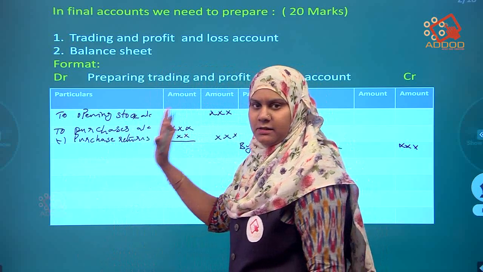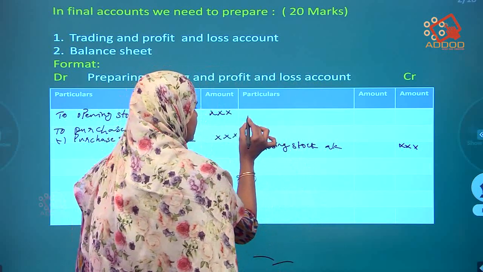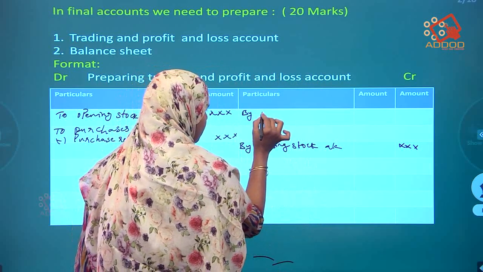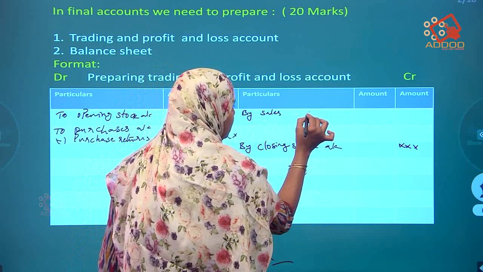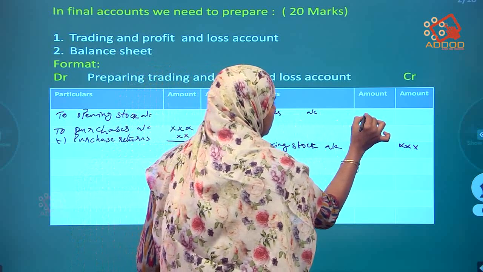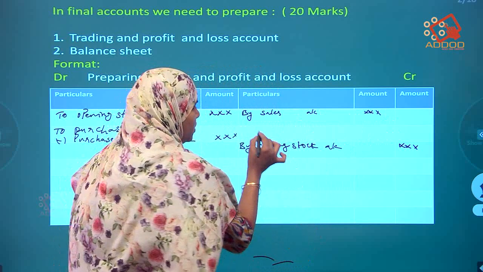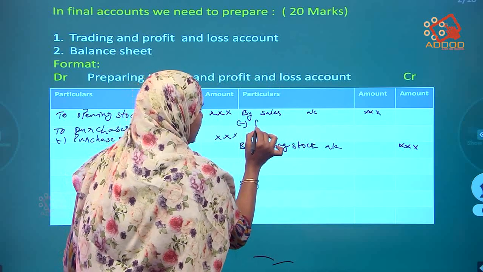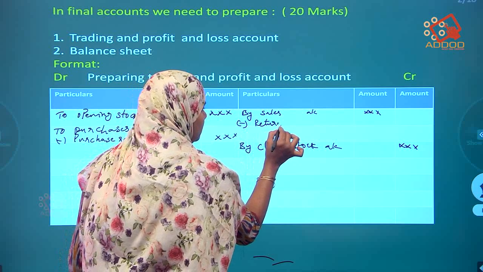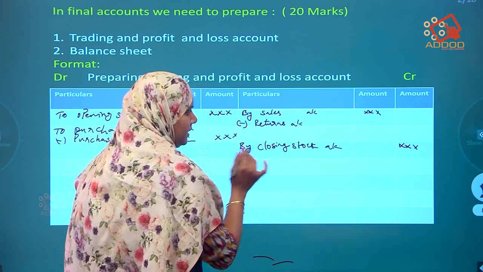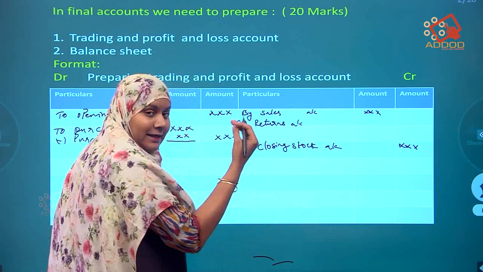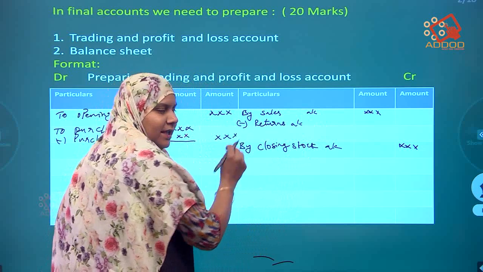After purchases, on the credit side it will come sales. By sales account, write in the inner column. If any returns are given in the question, minus them. Minus sales returns.